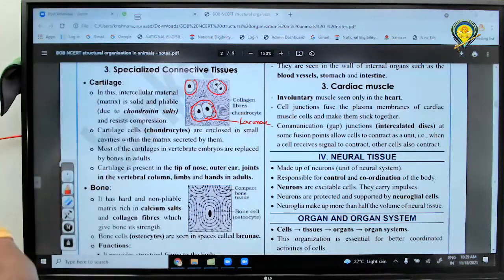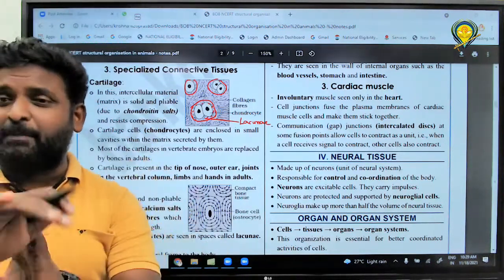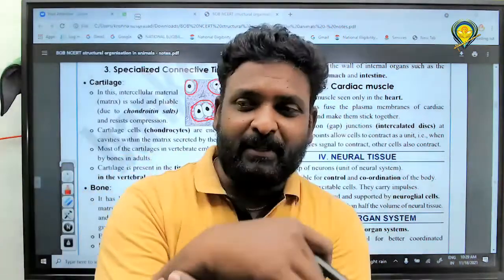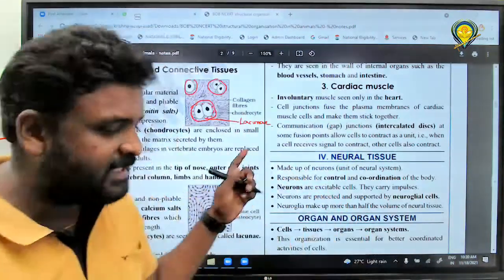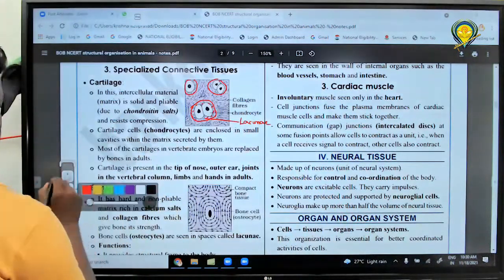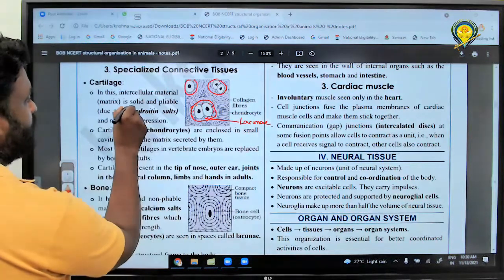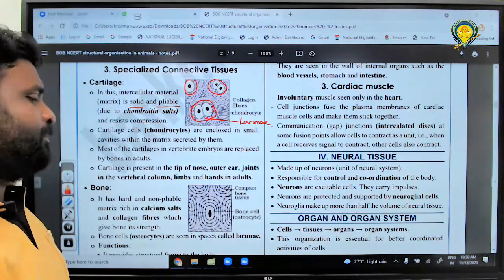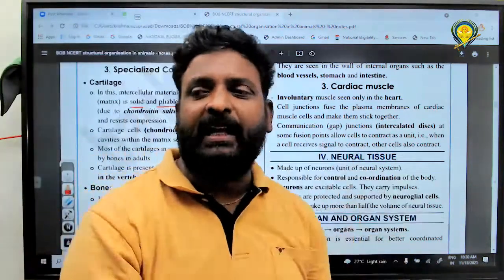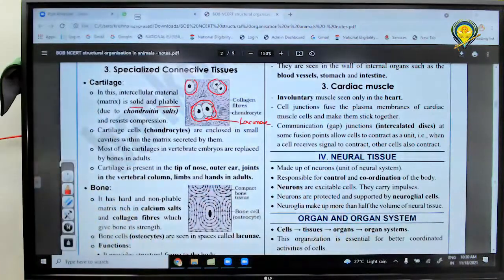Right. Please write it first point. It's a solid but pliable. Pliable means what? Flexible. Is bone pliable? Non-pliable, right? Please write it first point. It's a solid and pliable. Pliable means what? Flexible. Very good. And next one,